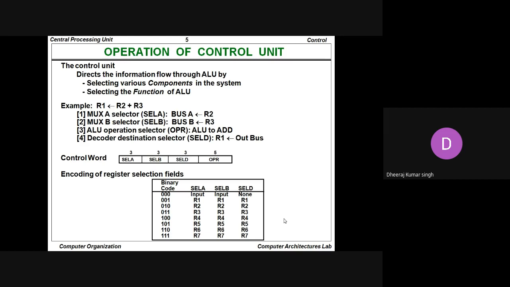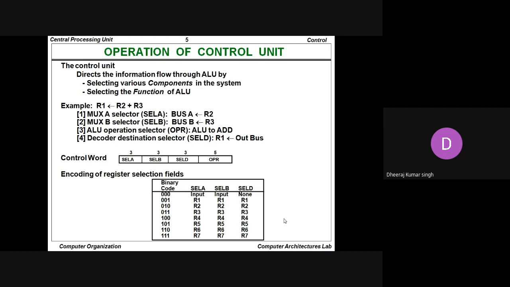Next, operation of the control unit. Whenever we talk about the control unit, it directs the information flow through the arithmetic logic unit by selecting various components in the system and selecting the function of the ALU. So we are saying here R1 assigned the value R2 plus R3. What does it mean?